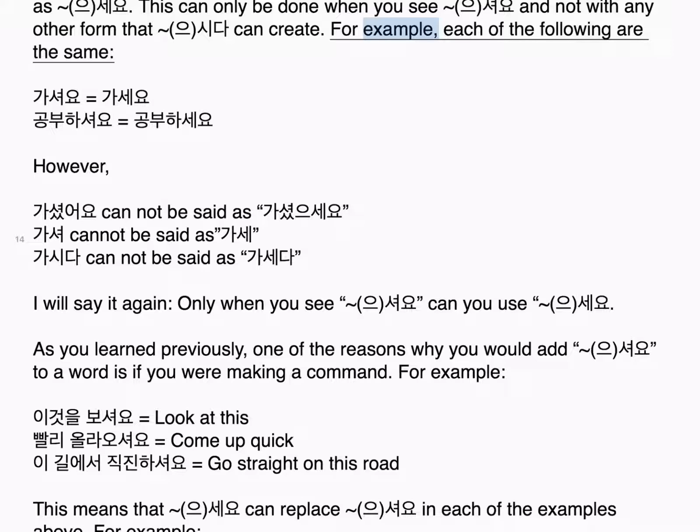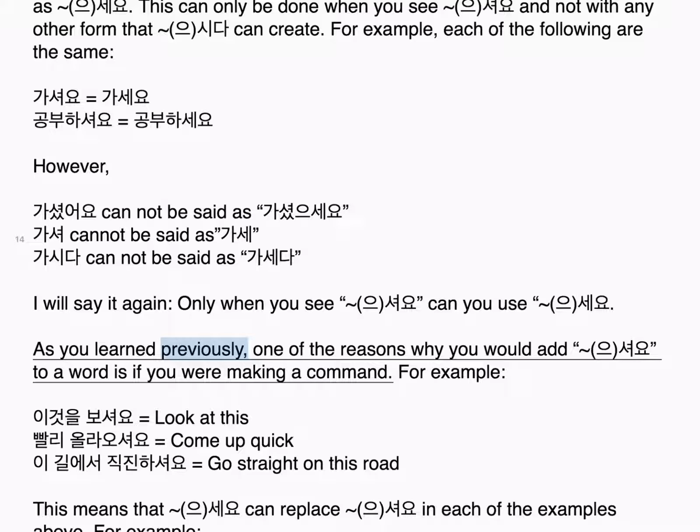For example, each of the following are the same. 가셔요, 가세요. 공부하셔요, 공부하세요. However, 가셨어요 cannot be said as 가셨으세요. 가셔 cannot be said as 가세. 가시다 cannot be said as 가세다. I will say it again, only when you see 으셔요 can you use 으세요.